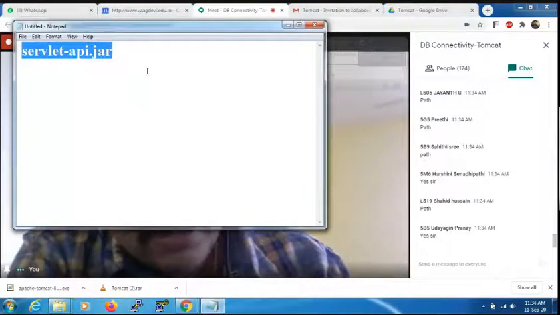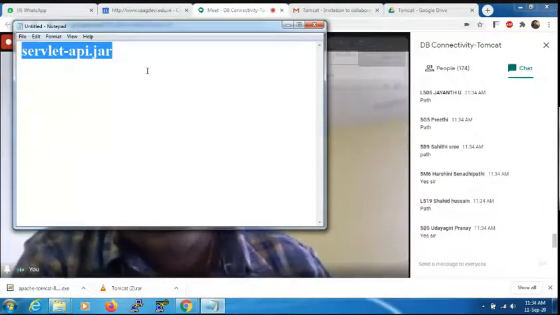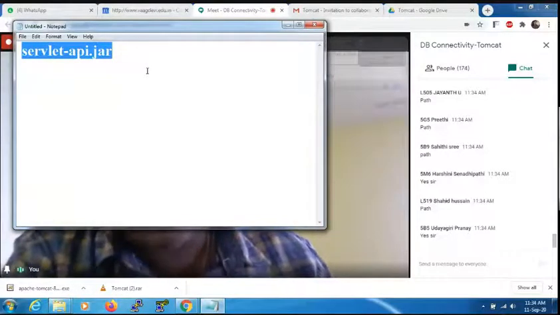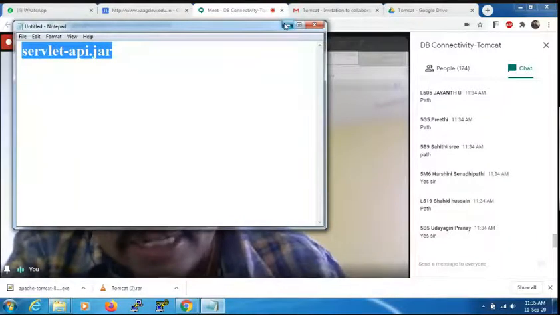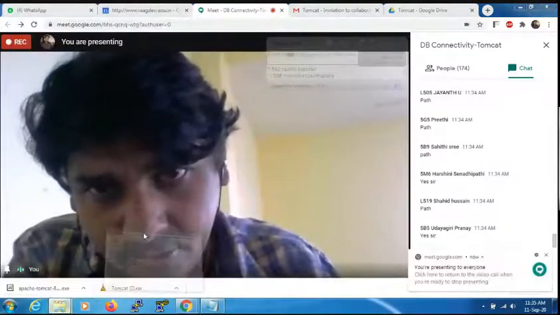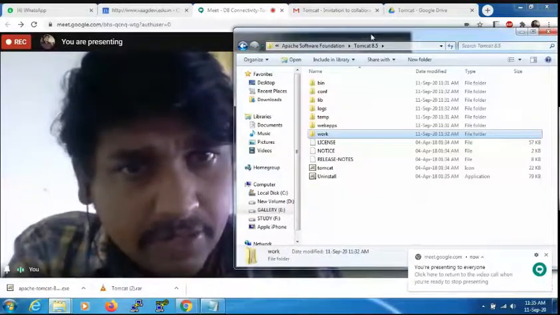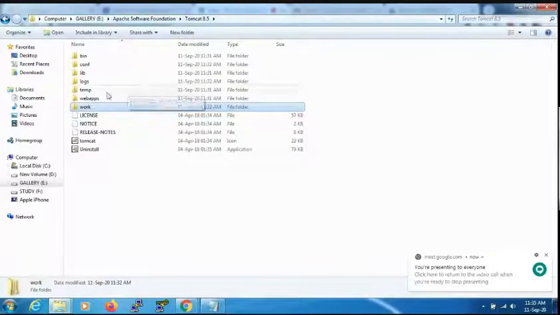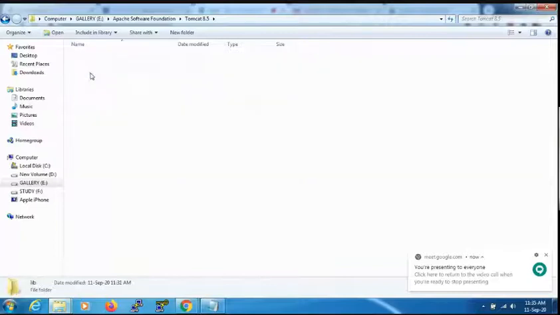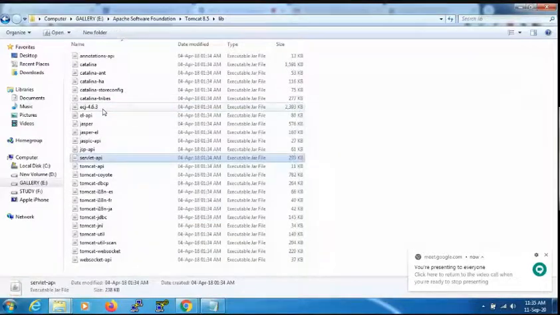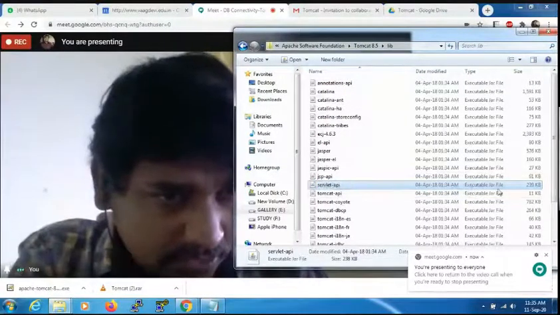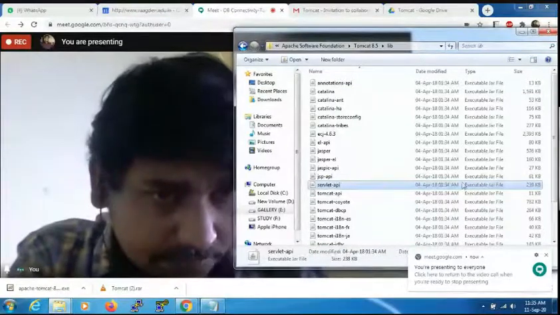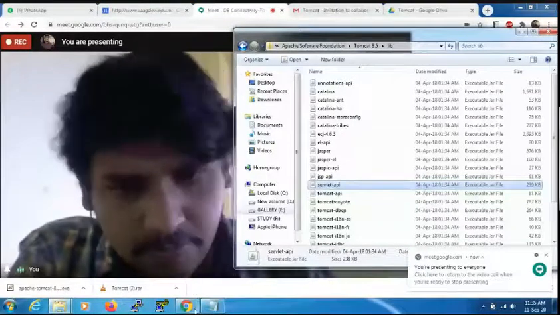Servlet-api.jar file. In order to deal with web applications using servlets, we need to set the path for servlet-api. So this jar file is present in Tomcat server. Sir, where is it present? In the lib folder here. When you install Tomcat server, in the Tomcat folder, you are going to get a lib folder. Here in the lib, you can see this servlet-api.jar file. Can you see this, everyone? Clear?